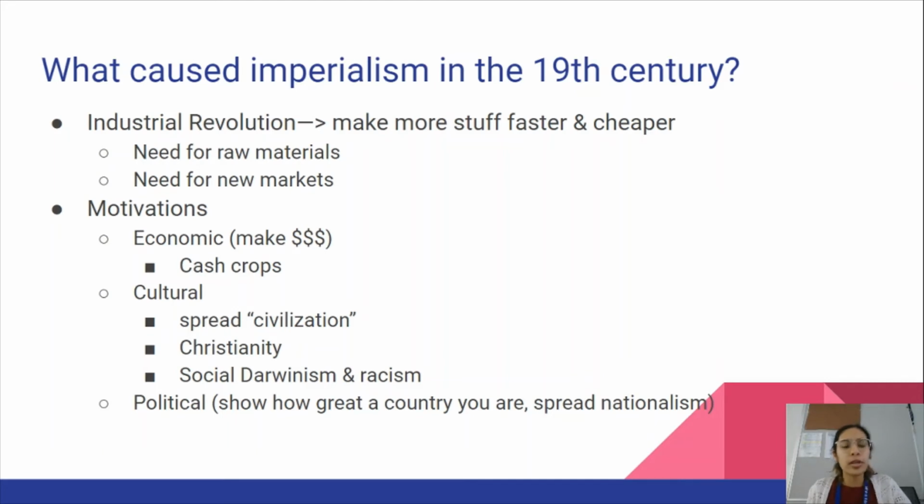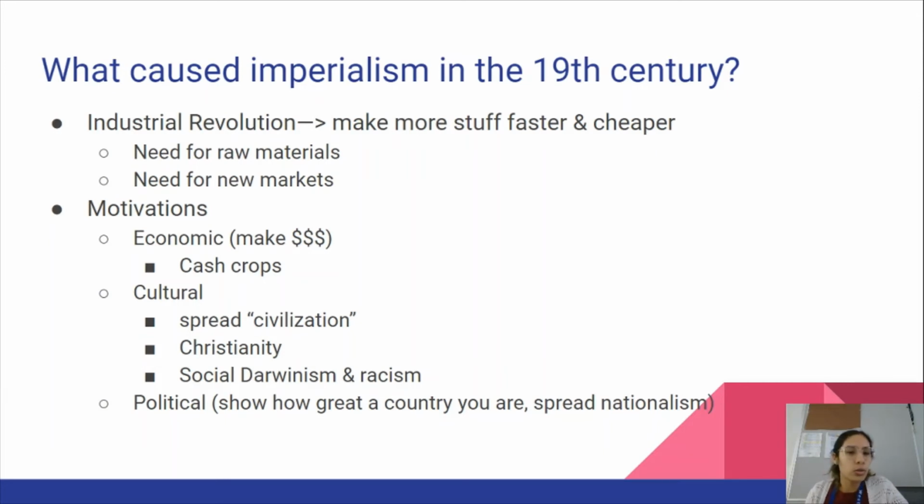But we are also going to have other motivations. So we're going to have economic motivations, and that can be seen with our need for raw materials and new markets. But also we're going to keep planting cash crops. Those are crops grown strictly for profit.